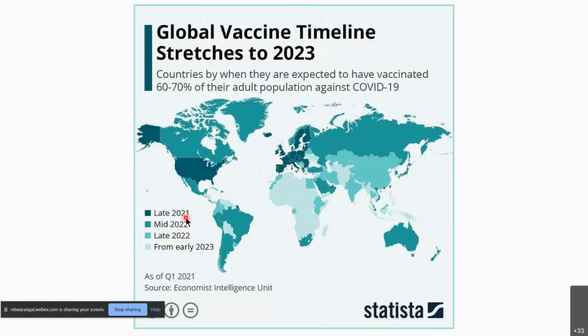This is another representation, a timeline of how long it will take for countries to vaccinate 60 to 70% of their adult population. As you can see, for developing countries the timeline is much later, and for developed countries such as America and Europe, the timeline is much quicker. So it will depend on the population of the country, how the country is able to acquire the vaccine, and other factors.